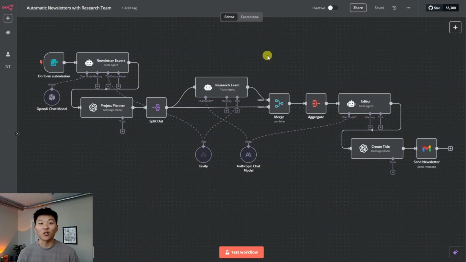Today I'm going to be walking through a super cool multi-agent framework that does all aspects of creating a newsletter for you. All you have to do is enter a topic, a tone, and a target audience, and then it's going to do everything as far as planning it out, doing the research, writing the actual newsletter, and then sending it over in email. As you can see, we have 5 AI nodes here.